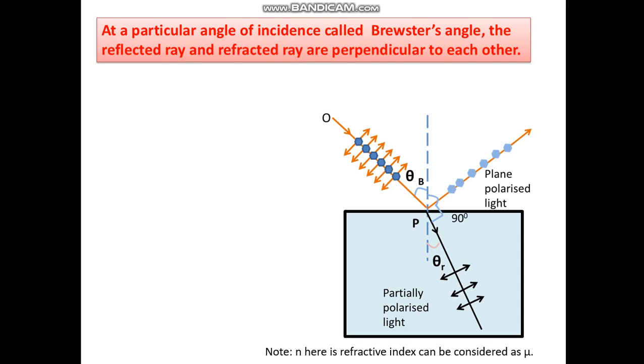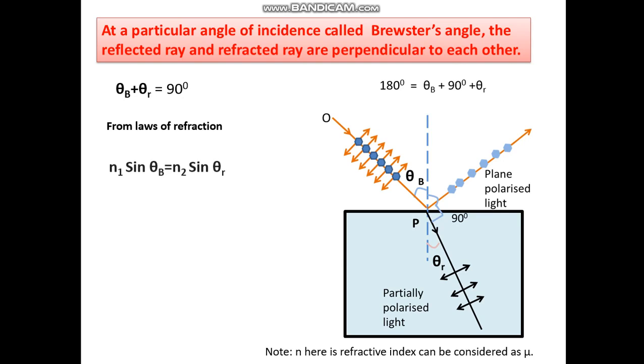At a particular angle of incidence, called Brewster's angle, the reflected ray and the refracted ray are perpendicular to each other. So geometrically, 180 degrees is equal to theta B plus 90 degrees plus theta R from the diagram. Theta B plus theta R is equal to 90 degrees. From the laws of refraction, n1 sin theta B is equal to n2 sin theta R, which is n2 sin of (90 degrees minus theta B).